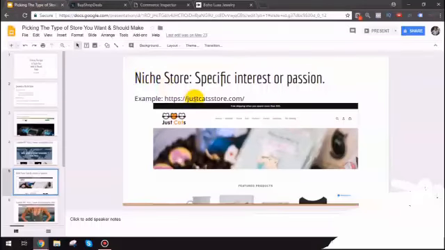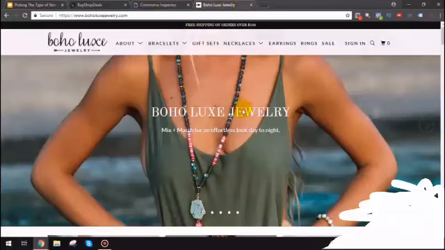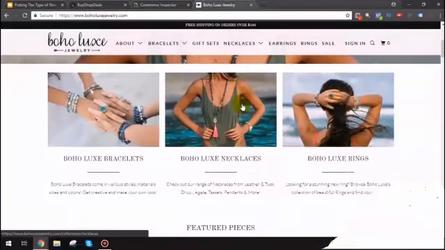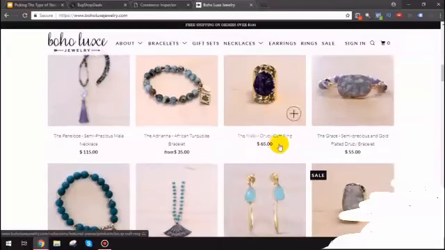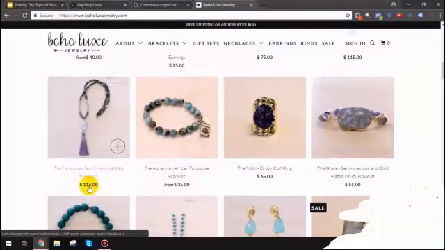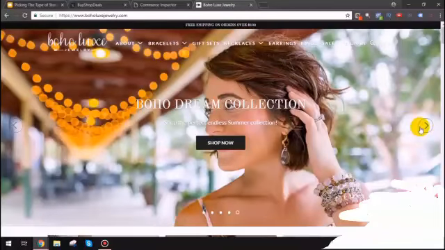So here is another example. Another example here of a niche store is Boho Luxe Jewelry. So let's just look at this real quick. Now, of course, jewelry is an amazing niche mainly because of the high perceived value. You know, some of this stuff goes for $65, $35, look at even $115. I'm sure this doesn't cost them more than $20, so that is an insane margin. And yeah, this is another great way to get inspiration from.